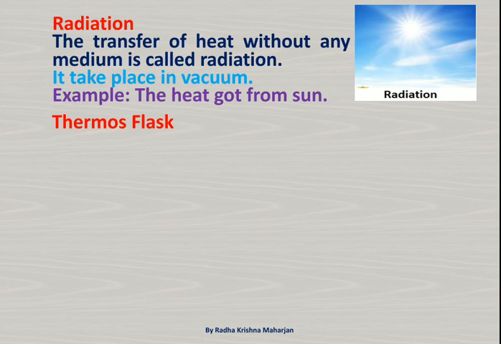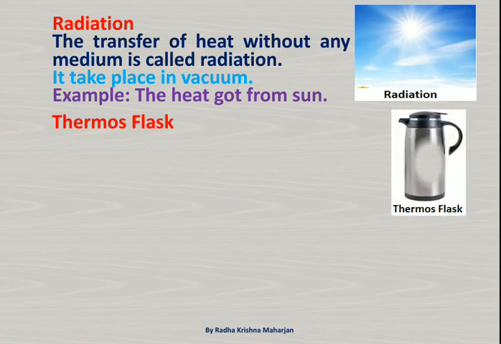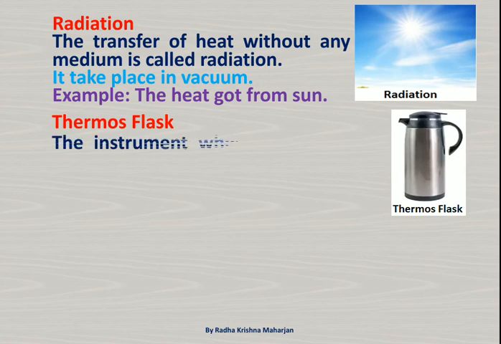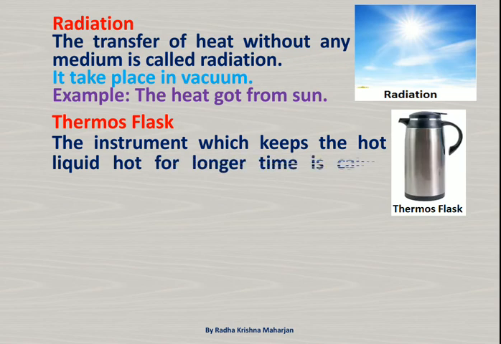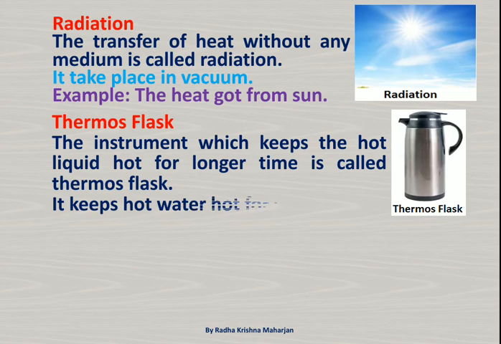Thermos flask. The instrument which keeps the hot liquid hot for longer time is called thermos flask. It keeps hot water hot for some days.